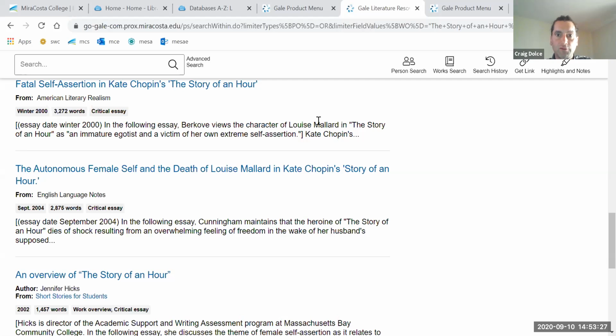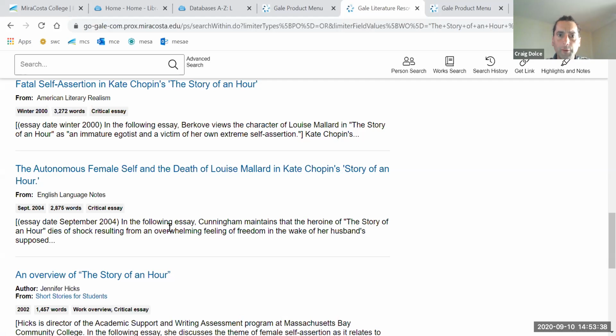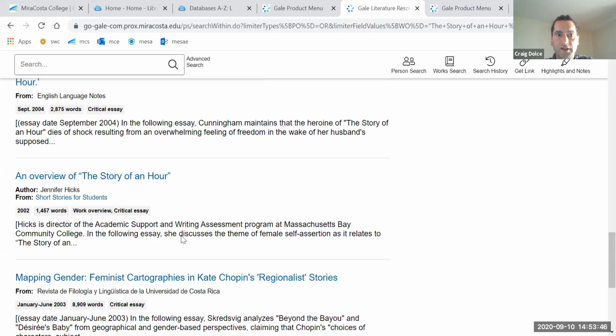Berkov views the character of Louise Mallard as an immature egotist and victim of her own extreme self-assertion. Hence the title, Fatal Self-Assertion. The Autonomous Female Self and the Death of Louise Mallard. Right? In the following essay, Cunningham maintains that the heroine dies of shock, resulting from an overwhelming feeling of freedom. So you might use this to support your reading, or you might again contrast it.